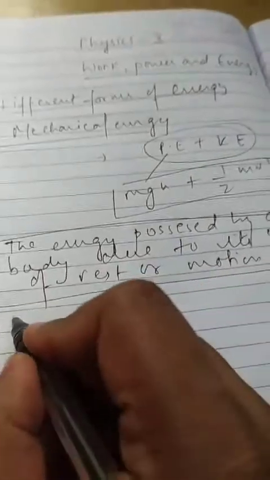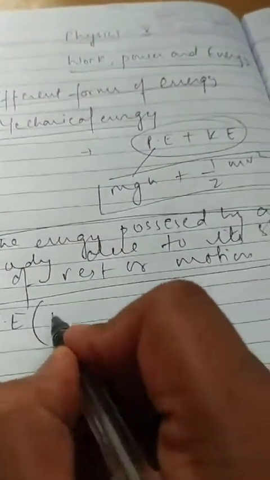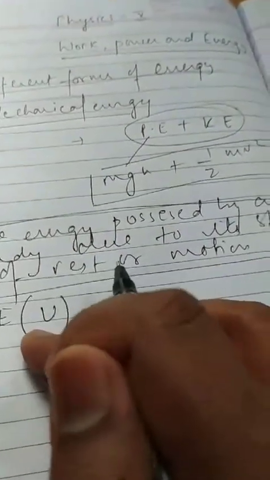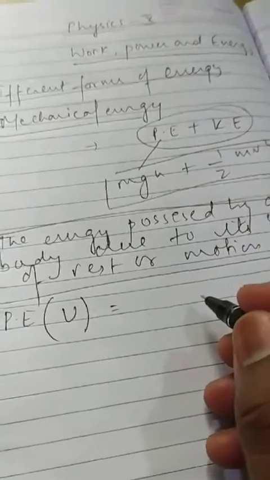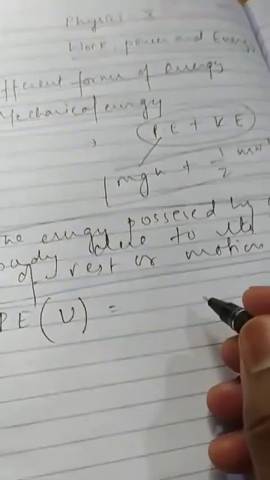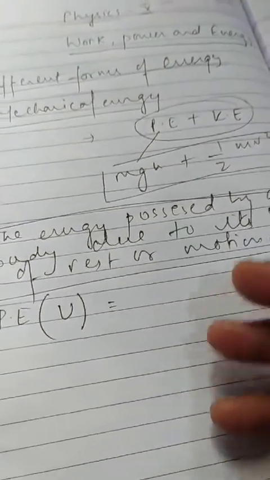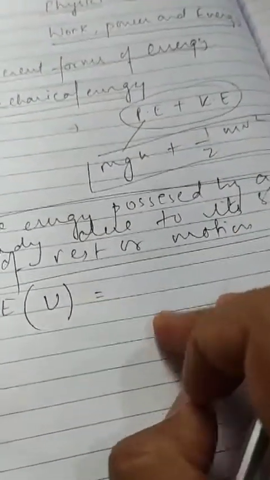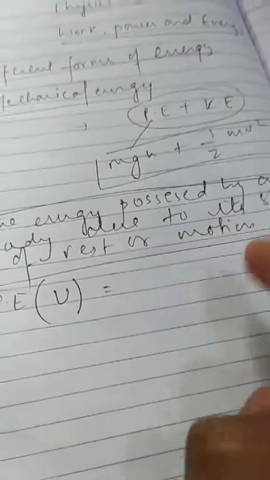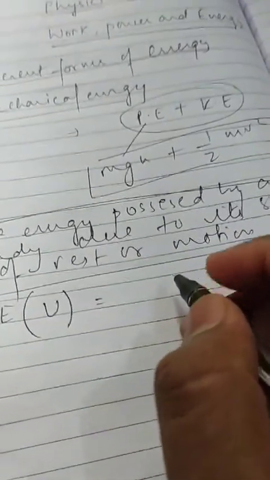Now we will talk about what is potential energy. Potential energy, we represent it as U. So we usually say that the energy possessed by a body at rest in its change in position or change in size and shape is known as potential energy.